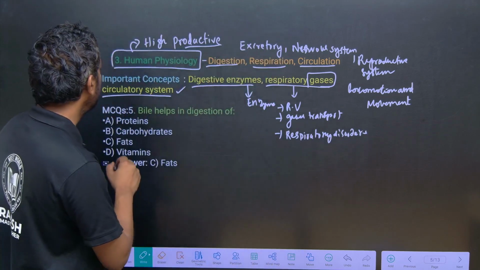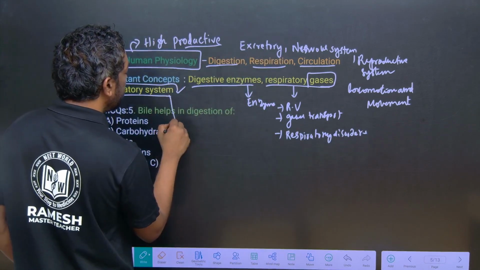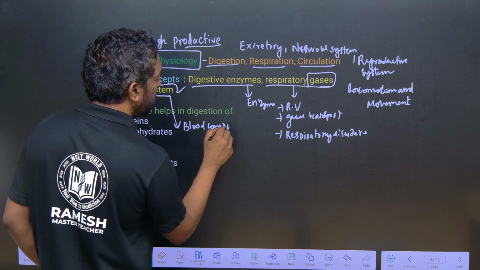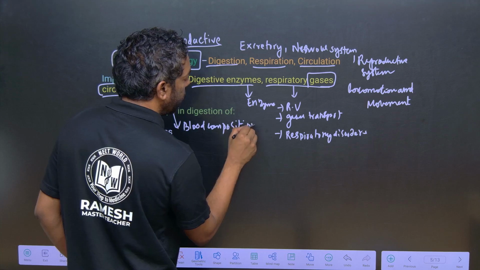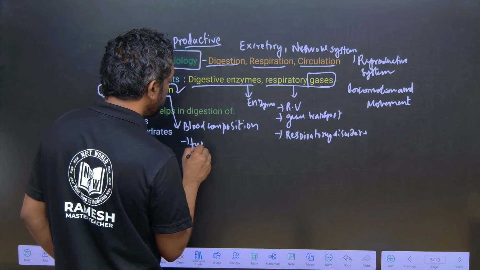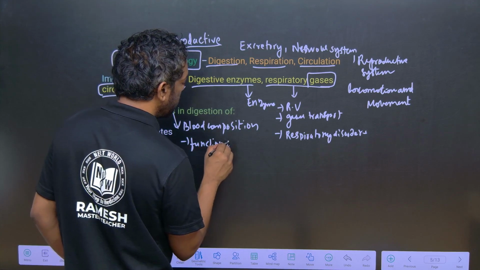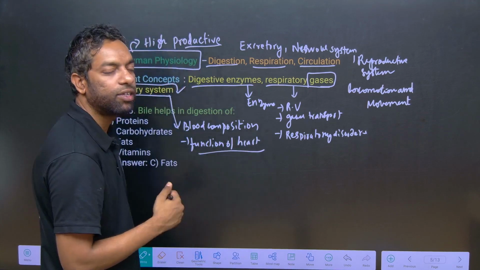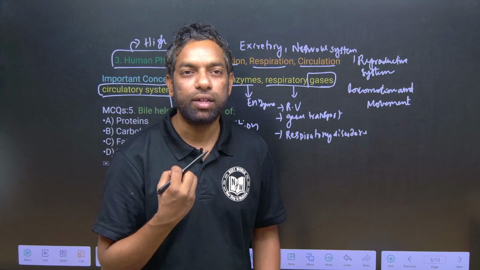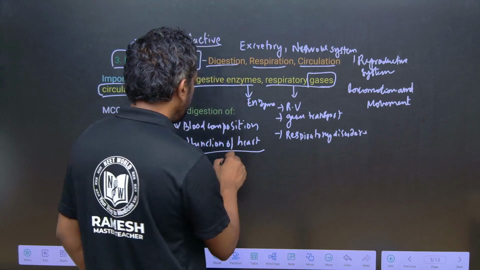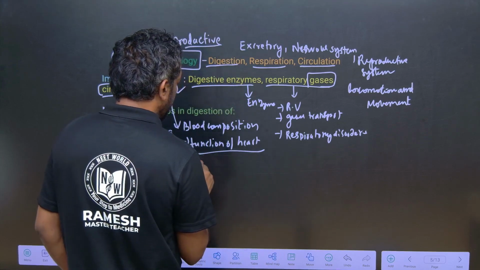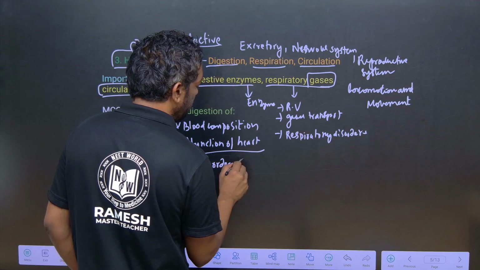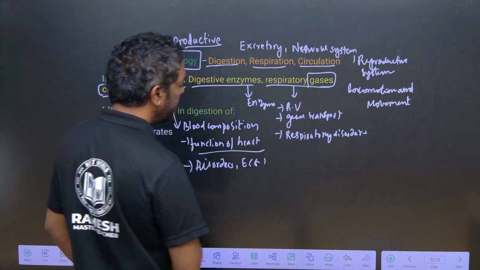These questions they can ask you. If they come to the circulatory system: the blood composition, function of the heart, blood volumes, and disorders, ECG. These questions they can ask you.